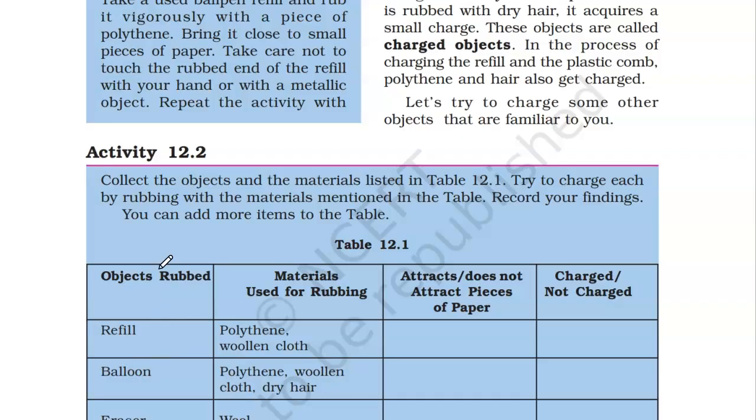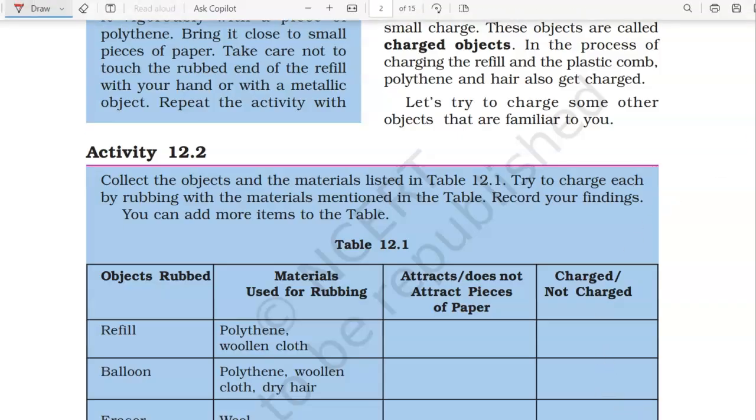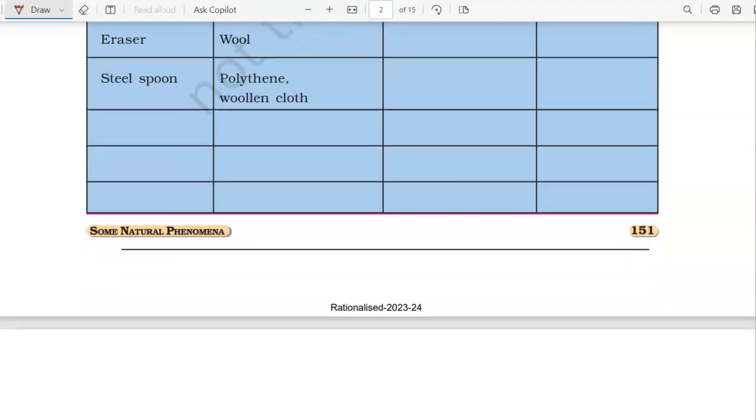You rub these objects and find out if they attract or not. If they attract, that means they are charged. If they don't attract, that means they are not charged. I hope this part is clear.